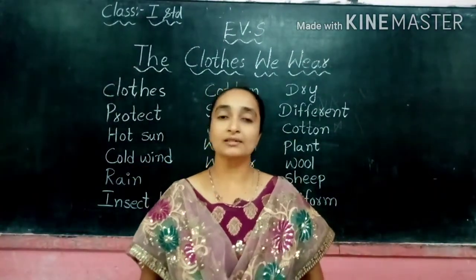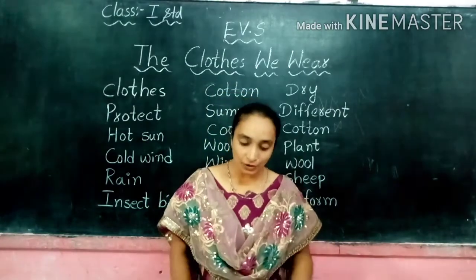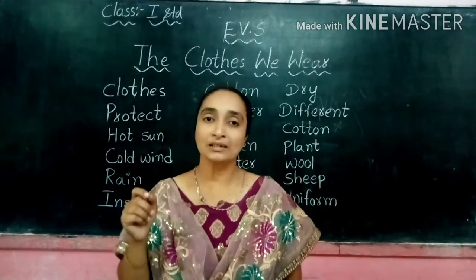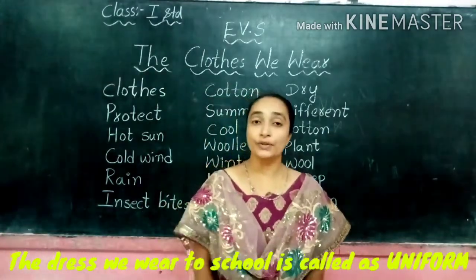The raincoat, children, is a synthetic fiber. That is another different type of fiber. So the raincoat is made of plastic. That is a different type of synthetic fiber, an artificial fiber. So next, the dress we wear to our school.